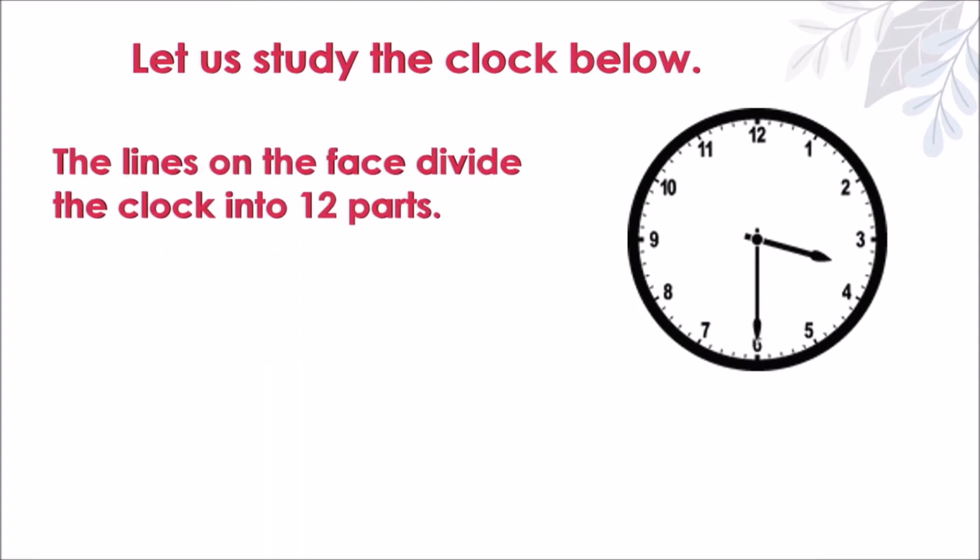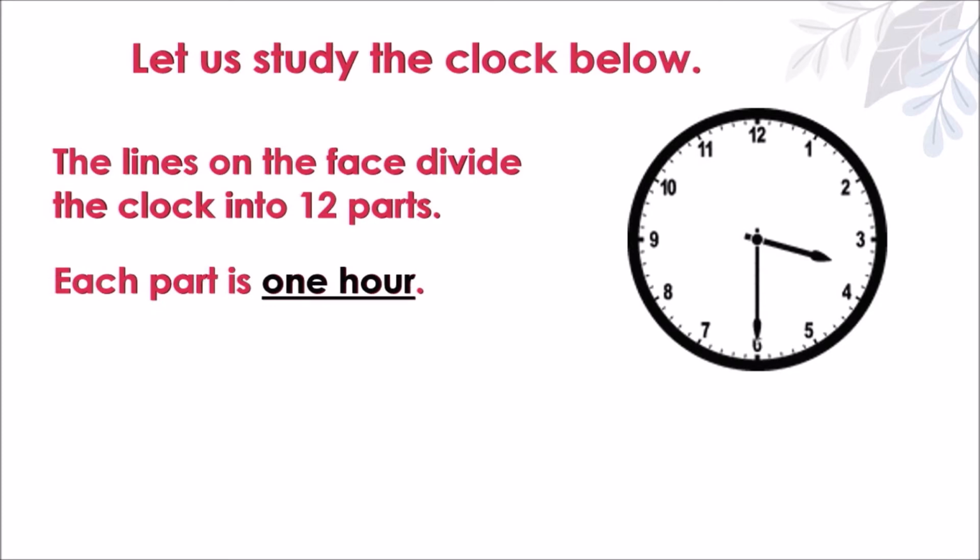The lines on the face divide the clock into 12 parts. As you can see in the picture, there is number 1, 2, 3, 4, 5, 6, 7, 8, 9, 10, 11, 12. It is divided into 12 parts equally, okay?